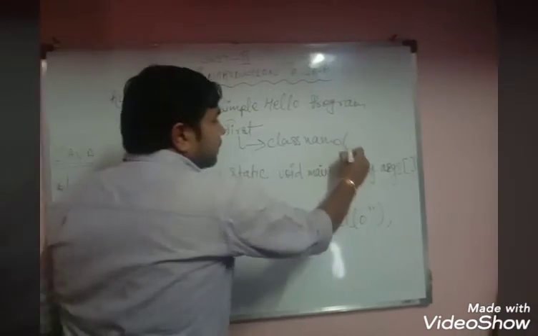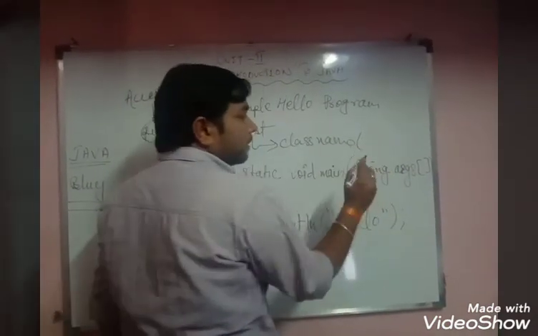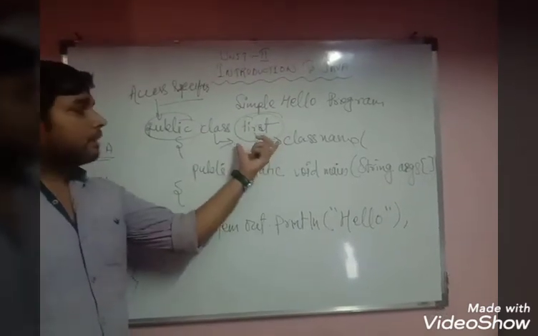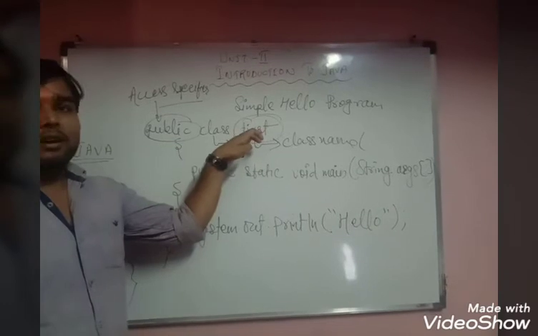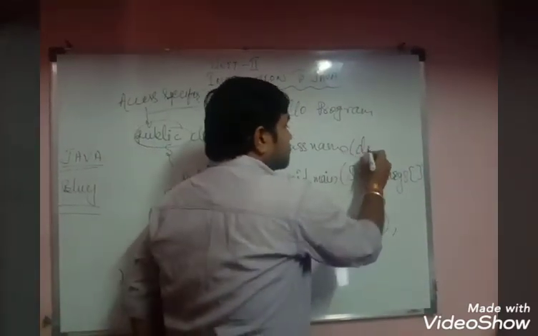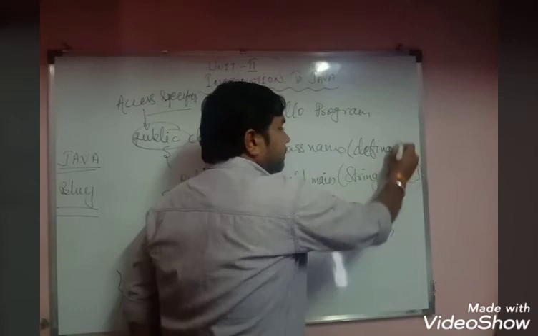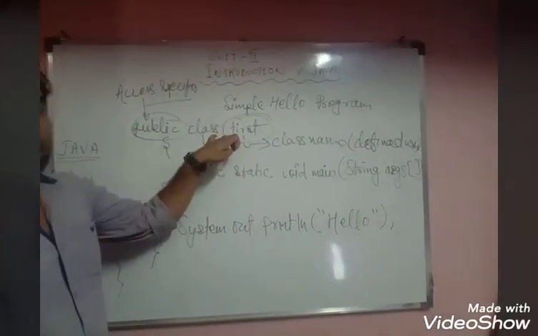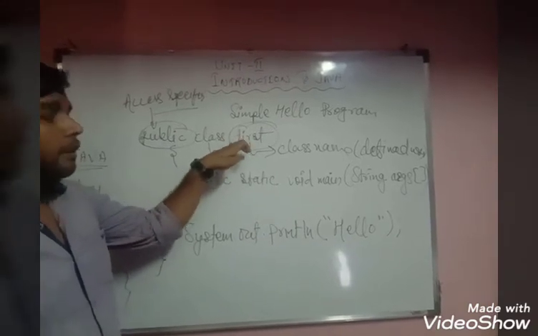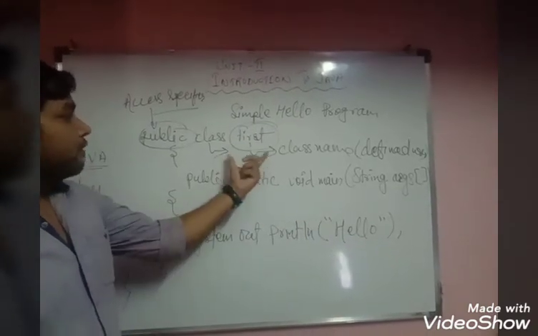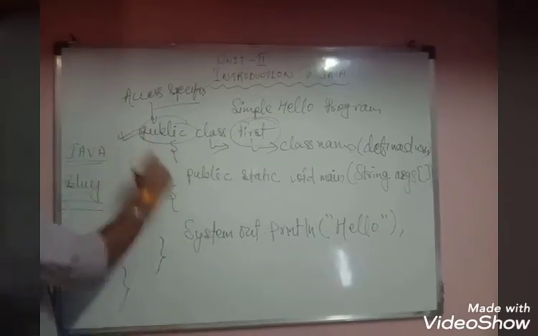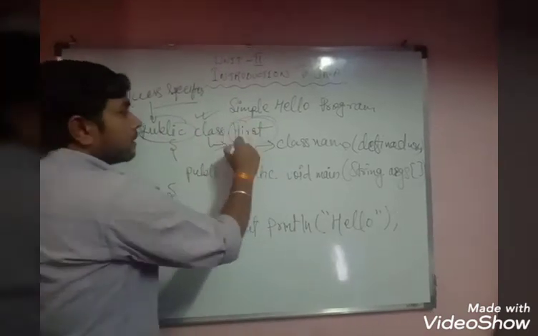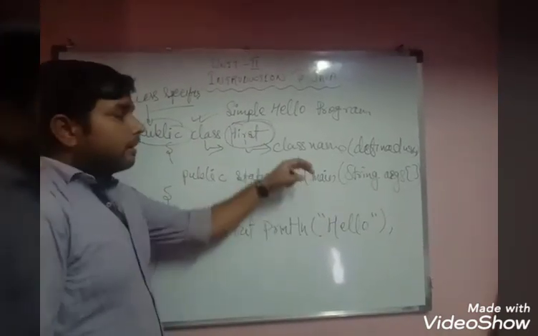The class name should be defined by the user. It can be anything. If I have written first, it is not compulsory that you also write first. You can write anything in place of the class name; it is user defined. You can even write your own name. But you have to write public as it is, and class as it is in small letters. Then the class name can be anything.